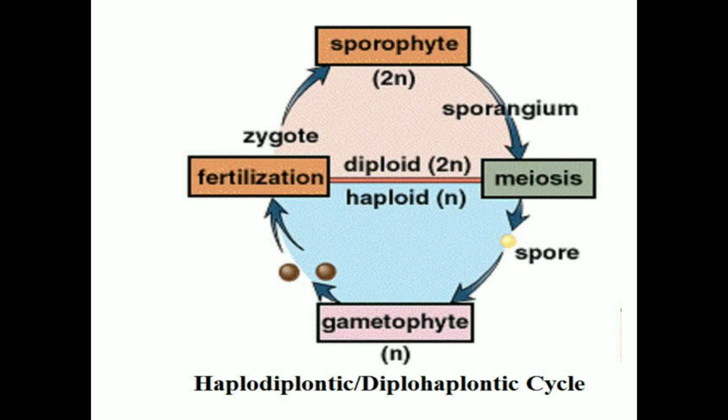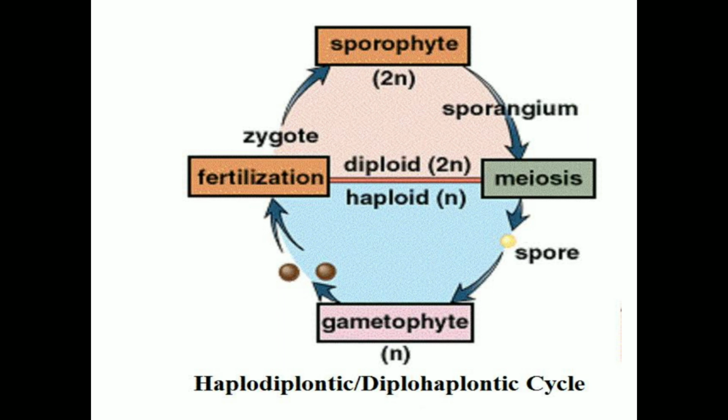Some special diploid cells of the sporophyte divide by meiosis to produce haploid cells. These haploid cells divide mitotically to give a gametophyte. In gymnosperms and angiosperms, the gametophyte is much reduced and exists within a sporophyte.